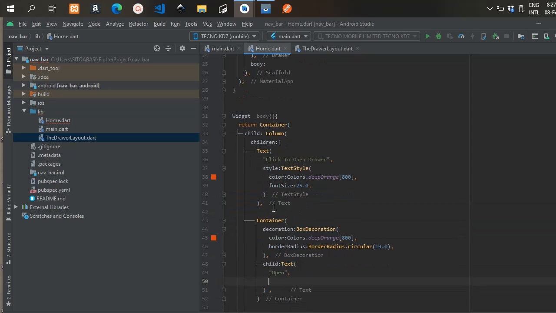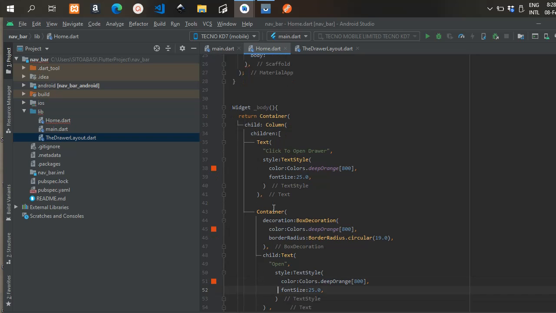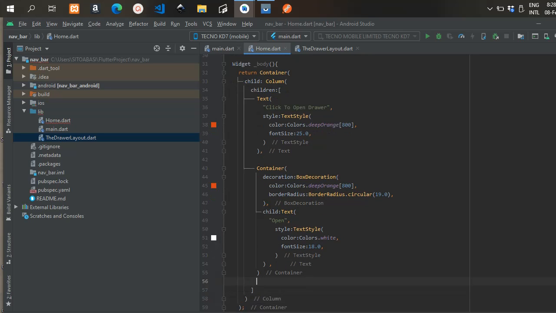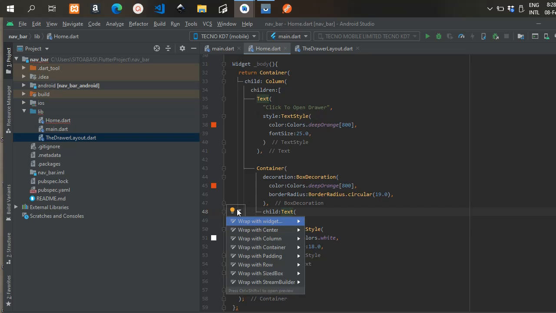The radius is 19.0. The color for the button is going to be deep orange, the same color as the text.